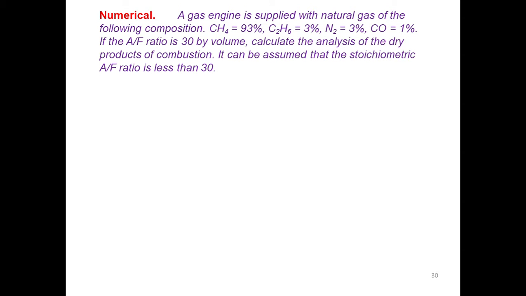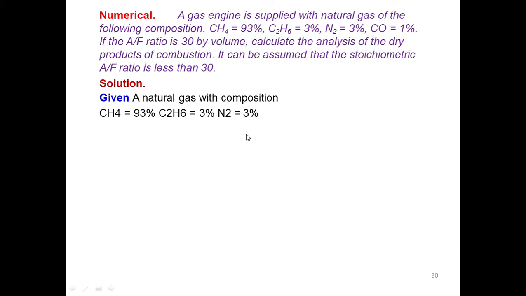Now, when you supply excess air, you have to take care while writing the chemical reaction, because the reaction will not consist of carbon monoxide, but it will have oxygen existing in the products. Okay, so let us find out how to solve it.